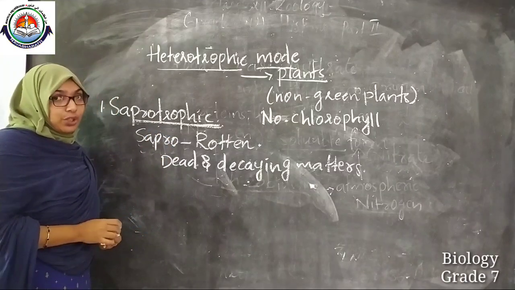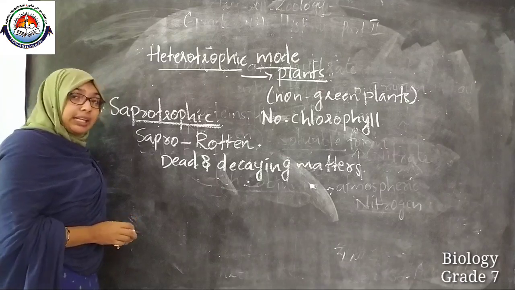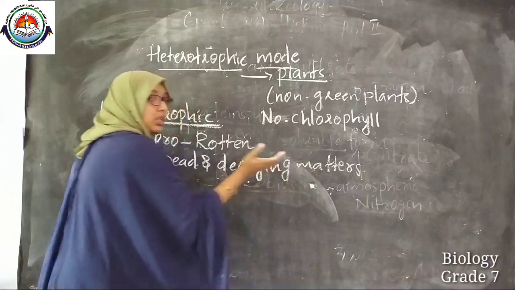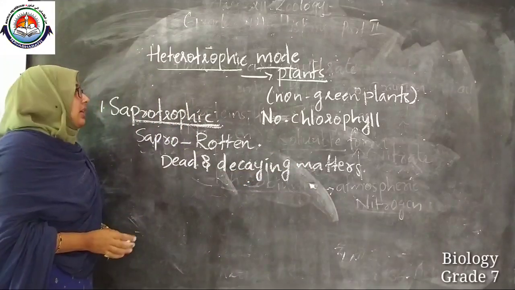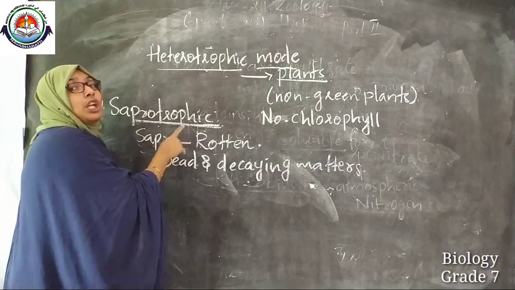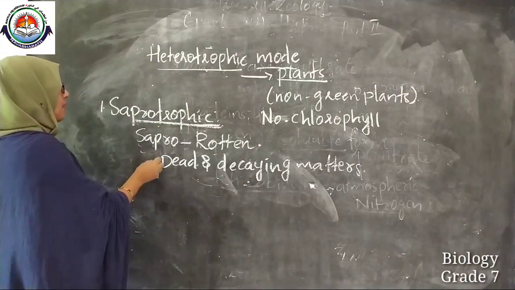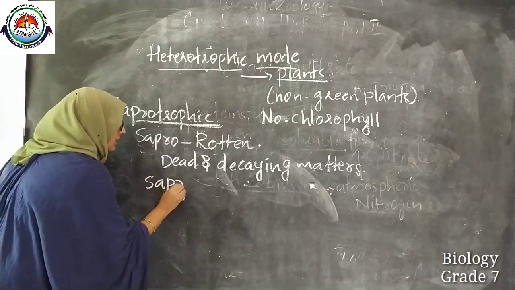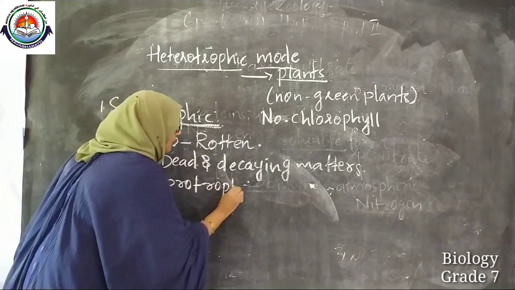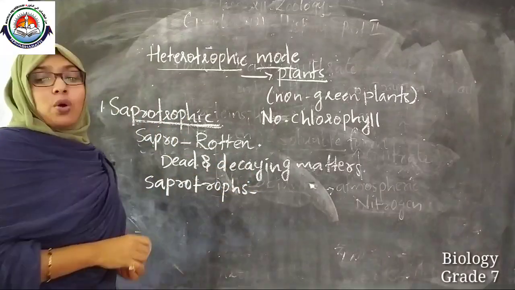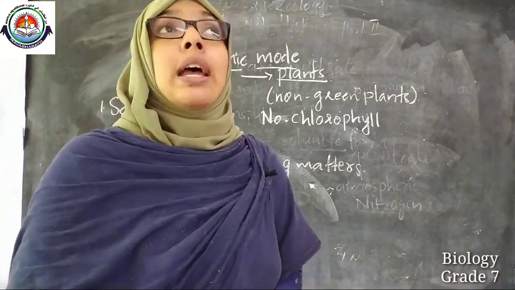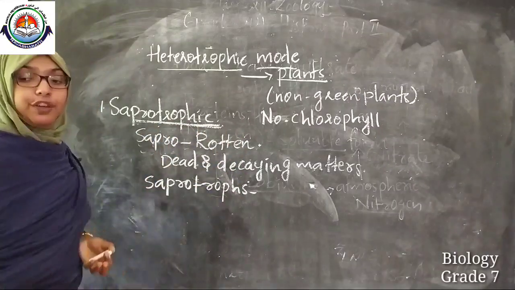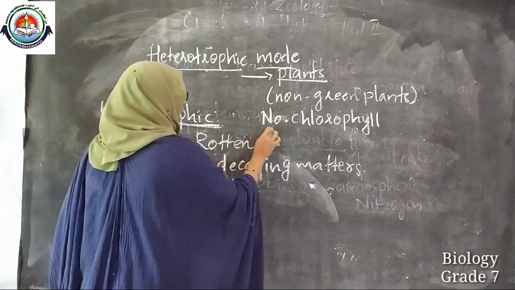The mode of nutrition in which the organisms depend upon dead and decaying matters for their nutrition is known as saprotrophic nutrition. And the organisms which follow the saprotrophic nutrition are known as saprotrophs.